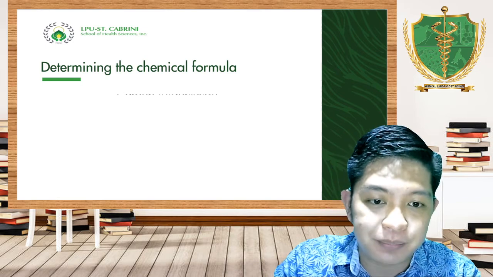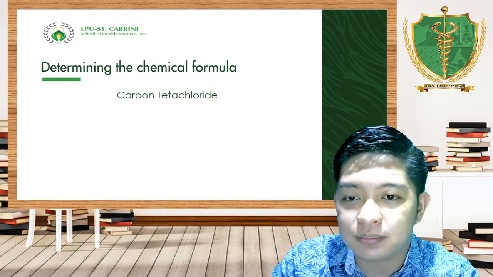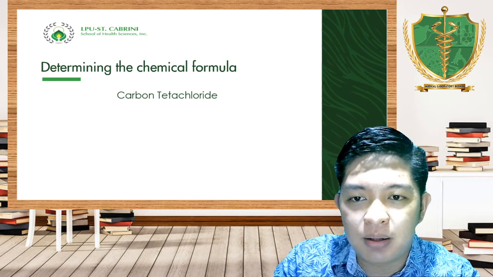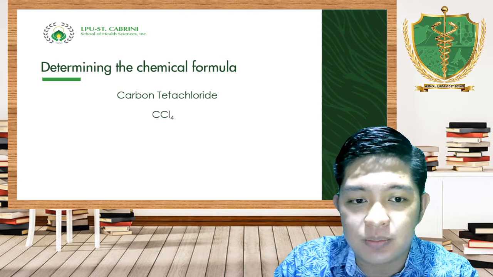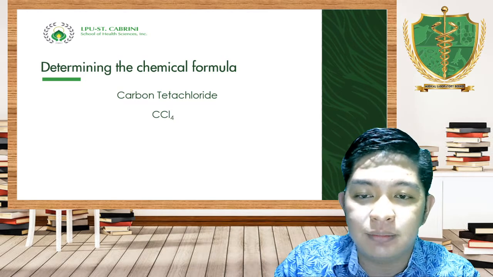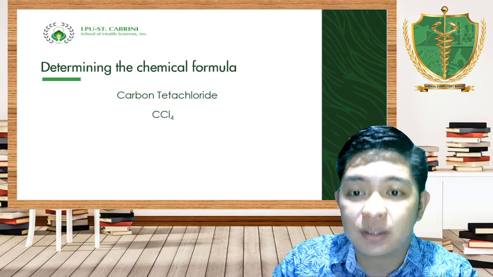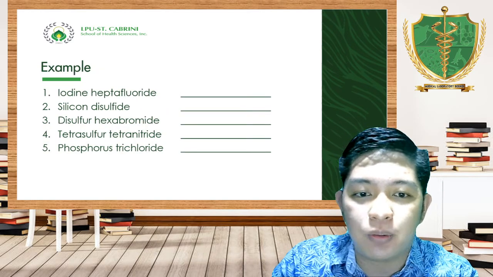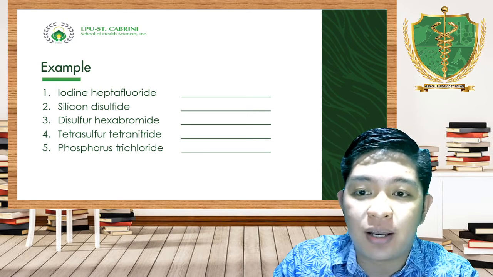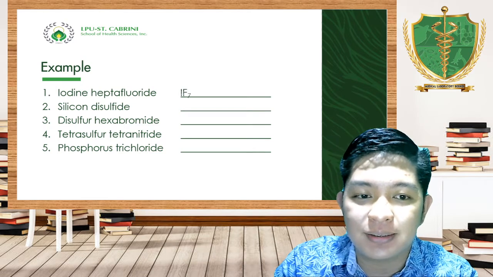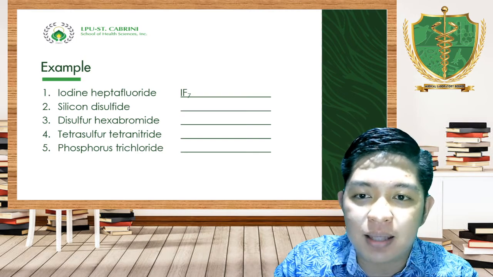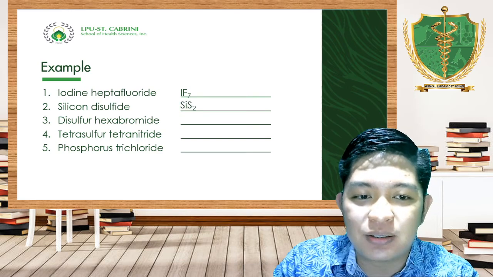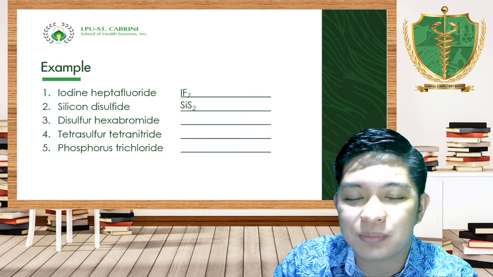Then that's fine. Carbon tetrachloride. You have to write the chemical symbol of carbon, which is C. And chloride, Cl. 4 tetra, Cl4. Okay? Another example, iodine heptafluoride. Iodine, I, fluoride, F, hepta, 7. Silicon disulfide, SiS2.